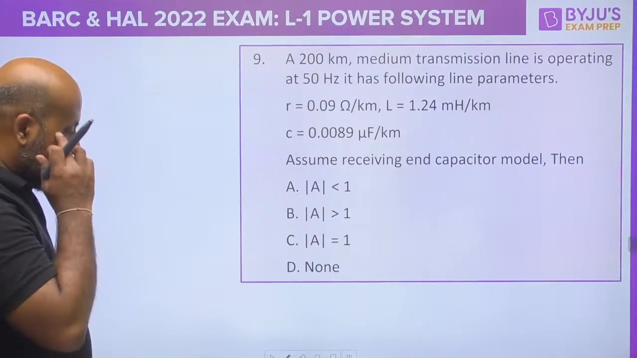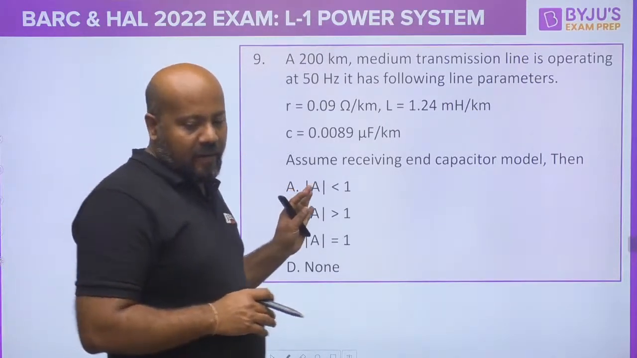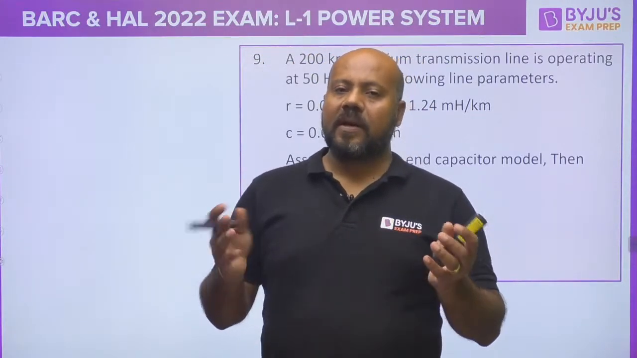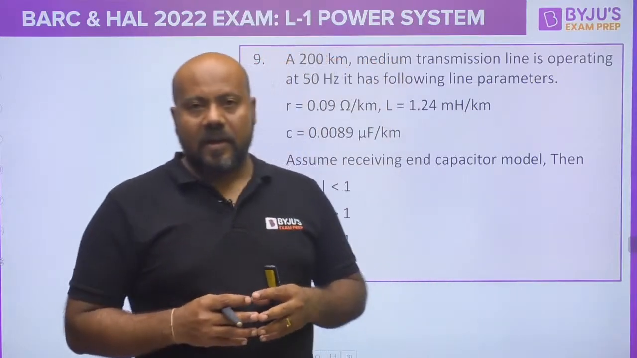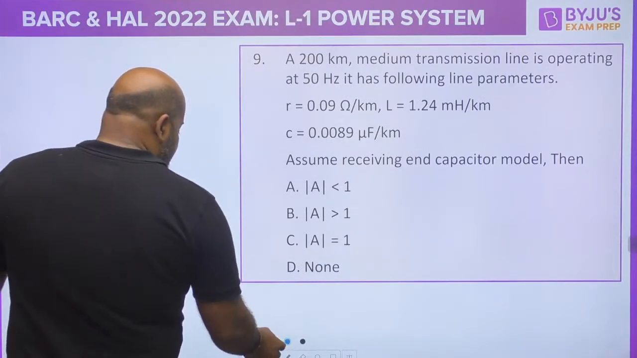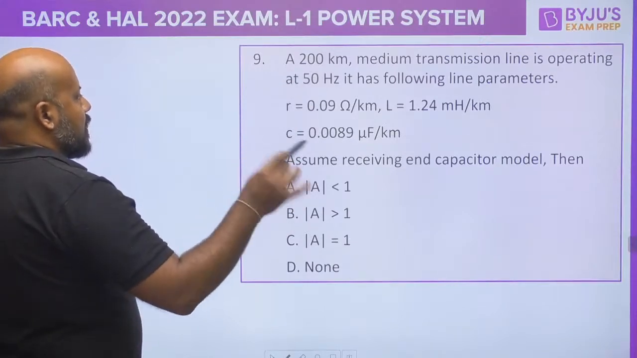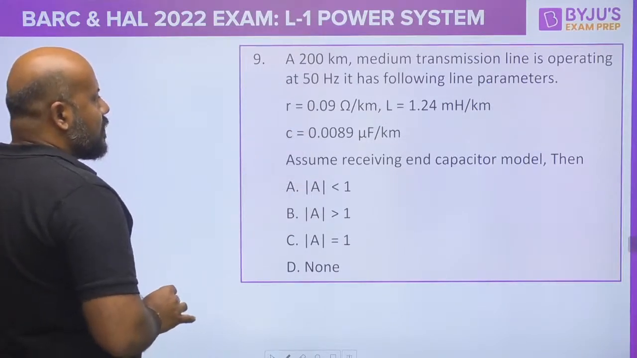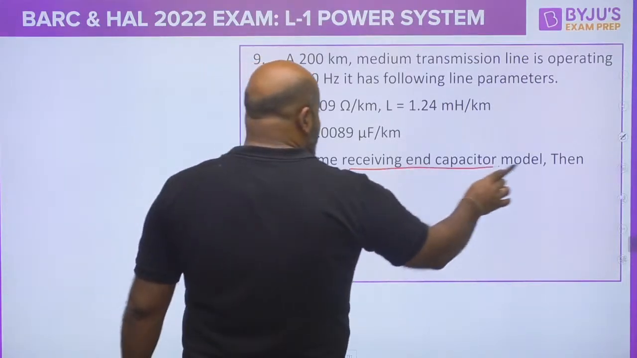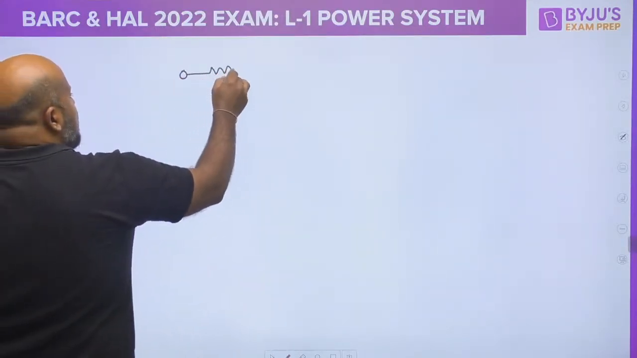See the next question. A lot of data is given, but if you have common sense, very easily you can solve this question. I will give you a basic idea about the Ferranti effect, and this concept is going to help you in many ways. Basically, he is giving you some data: a 200 kilometer medium transmission line, with R, L, C given per unit distance traveled over the line. He is saying assume the receiving end capacitor model. What is the receiving end capacitor model? Let us see. The receiving end capacitor model is something like this.